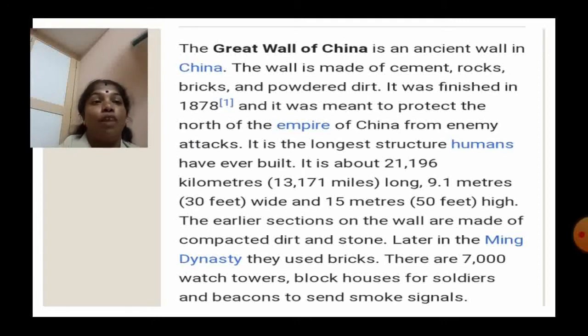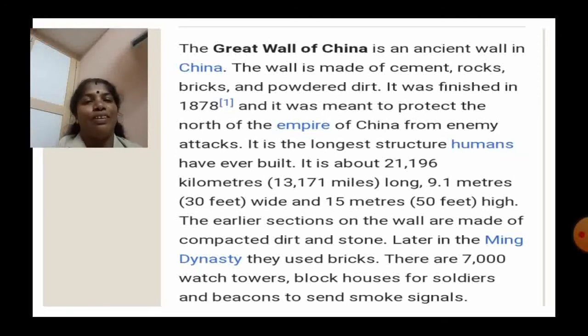The wall is made of cement, rocks, bricks, and powdered dirt. It was finished in 1878 and it was meant to protect the north of the Empire of China from enemy attacks. It is the longest structure humans have ever built, so it is considered one of the wonders of the world. It is about 21,196 kilometers long, 9.1 meters wide, and 15 meters high.